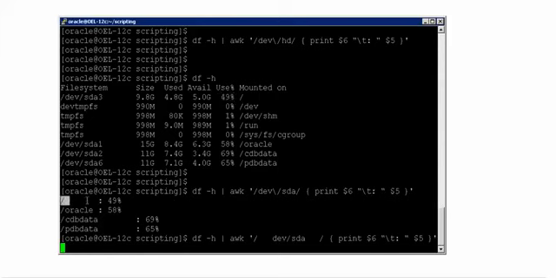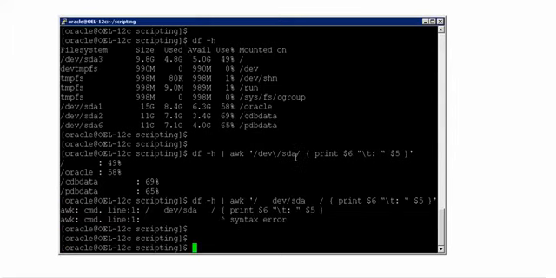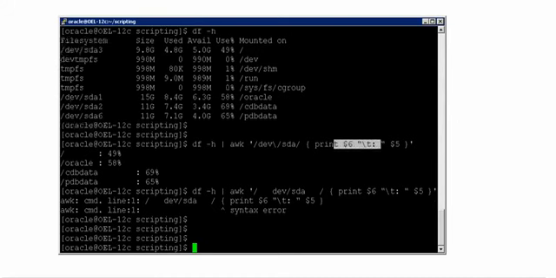So it is saying slash is used 49%, and again dev/sda is found here. So it says that slash oracle is filled with 58%, and again here slash cdb data is filled with 69%, slash pdb data is filled with 65%. This is how awk will also help you to search for something and then print whenever it finds that pattern.